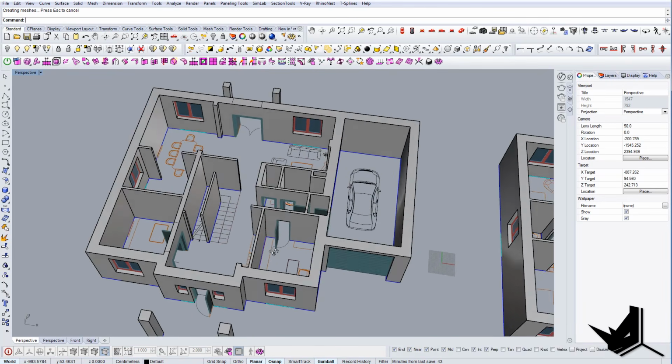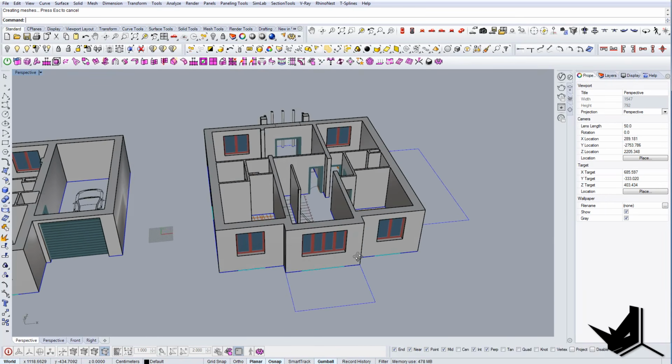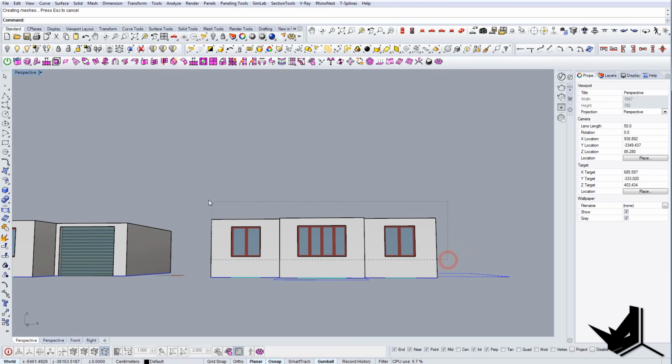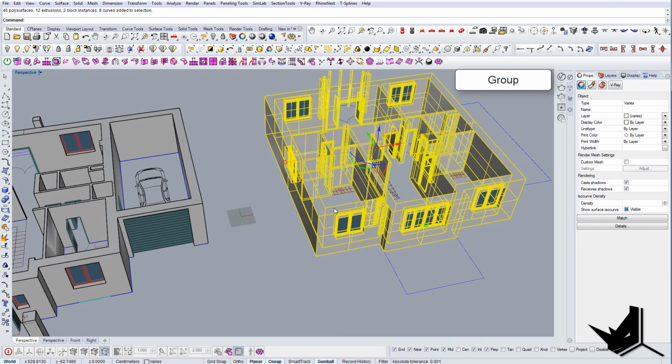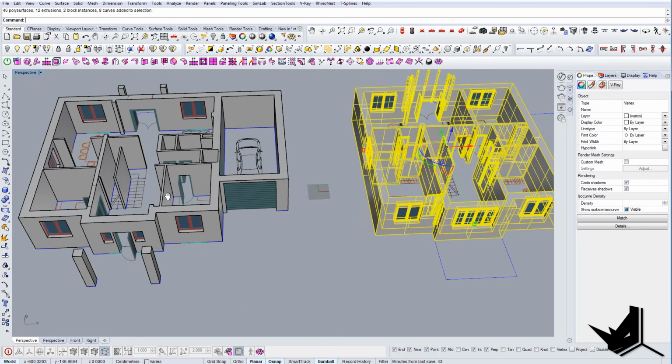Okay, so now all we need to do is basically just use this floor and group it, and then we can just of course put it on top.